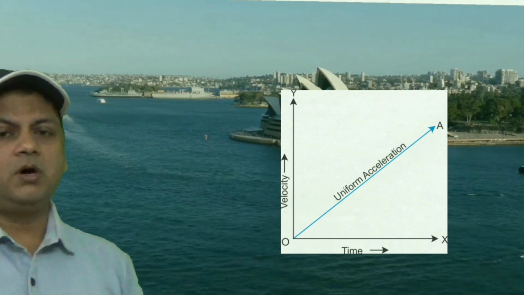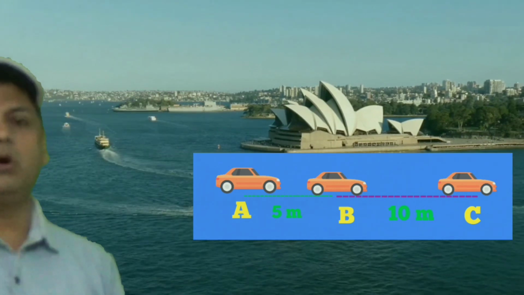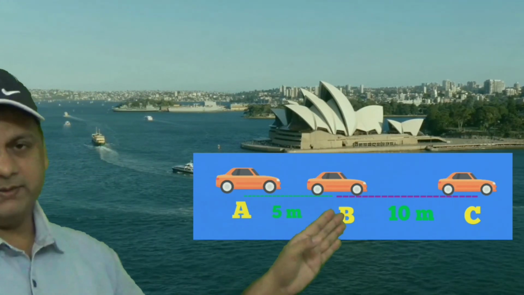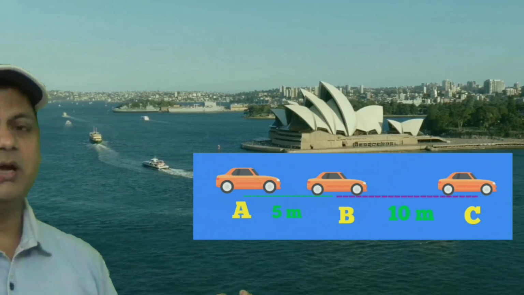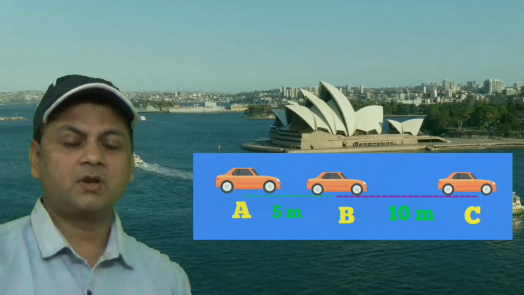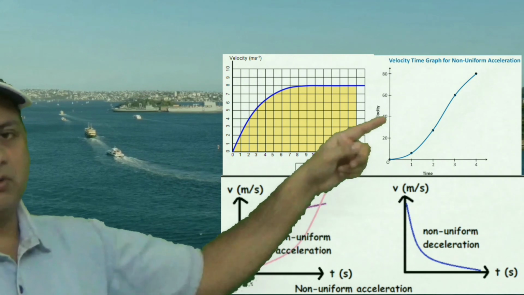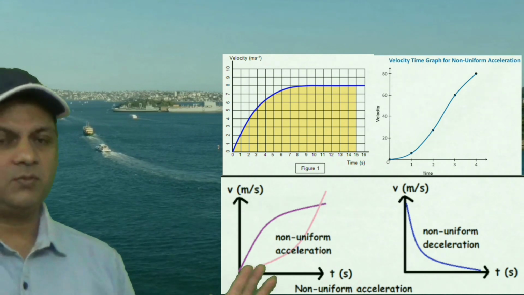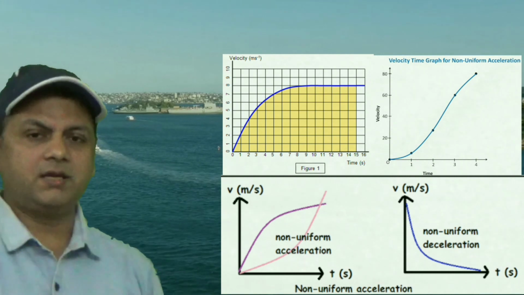Next question is, what is non-uniform acceleration? If a body travels in a straight line and velocity increases by an unequal amount in an equal interval of time, may be small or large, it is called non-uniform acceleration. Its graph is U-shape or opposite of U-shape or zigzag shape. It's not a straight line. ठीक है, टेढ़ी लाइन हो सकती है, U shape हो सकता है. It's called the non-uniform acceleration.